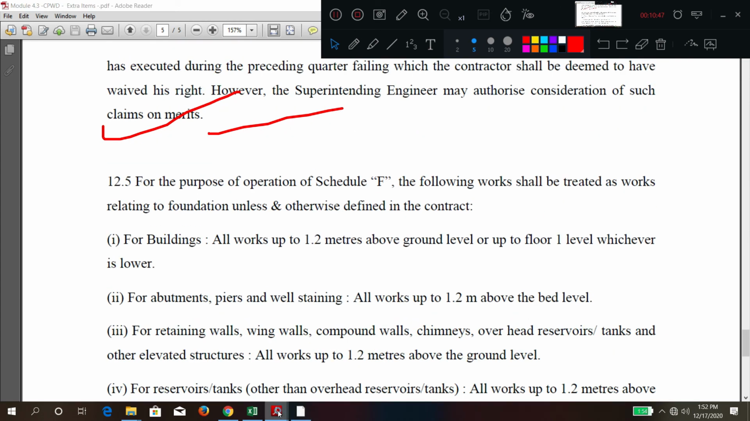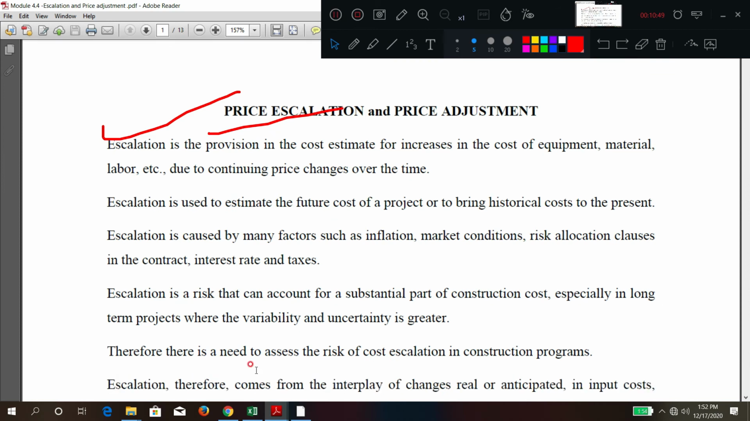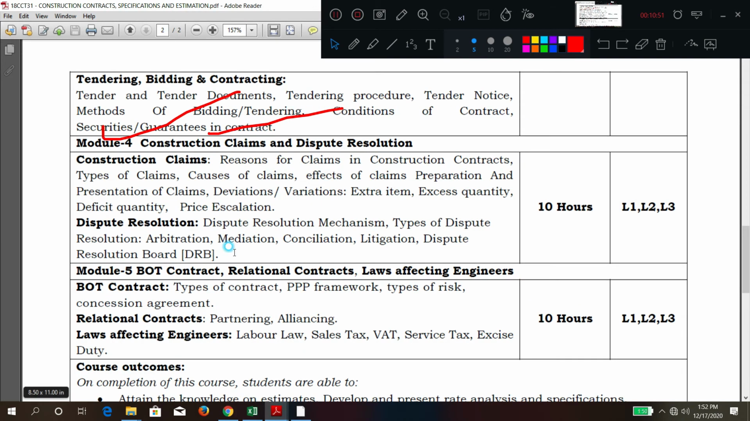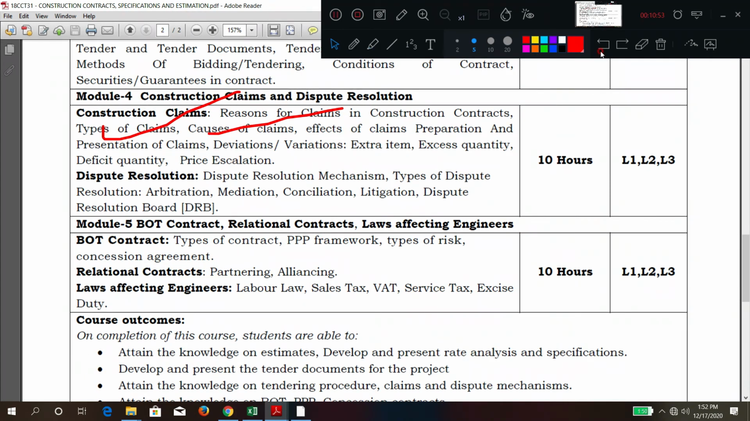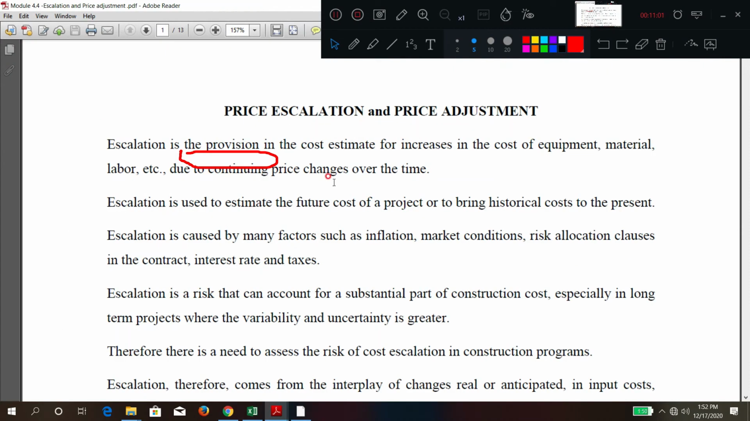Now next is what? Very important: price escalation. Now we are into this portion. Price escalation. So where is that? So this portion. What is happening here? Here, try to understand the meaning. Price escalation is the provision.